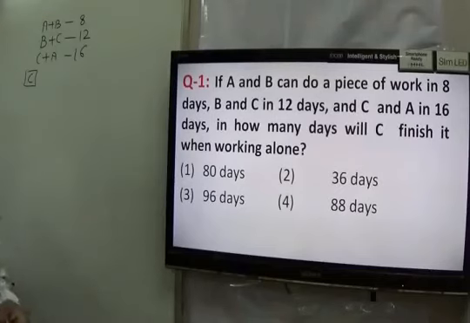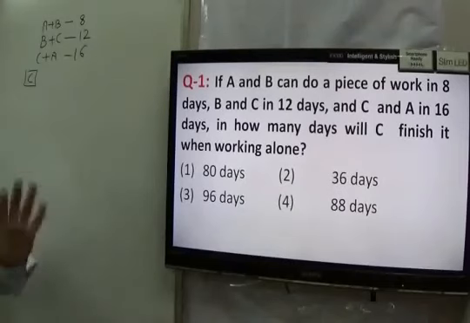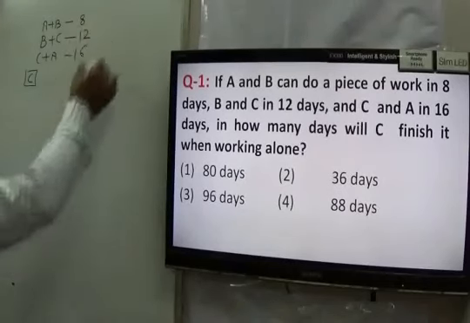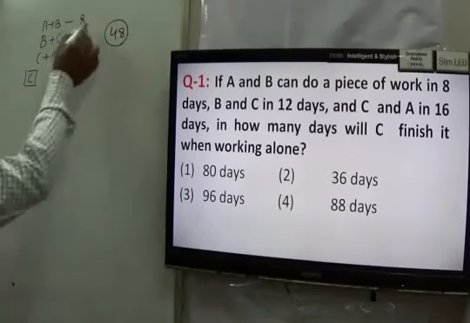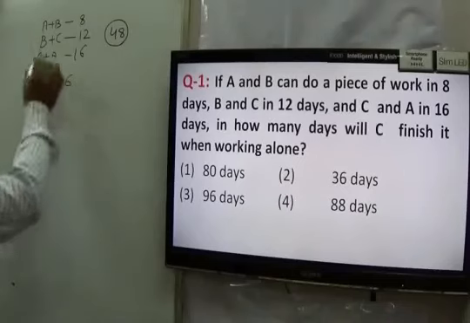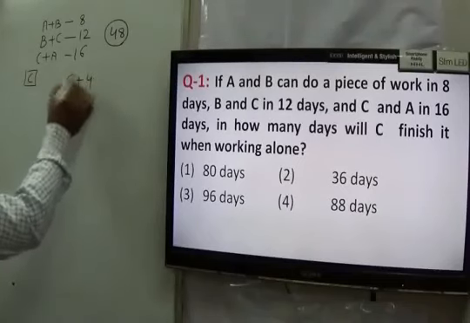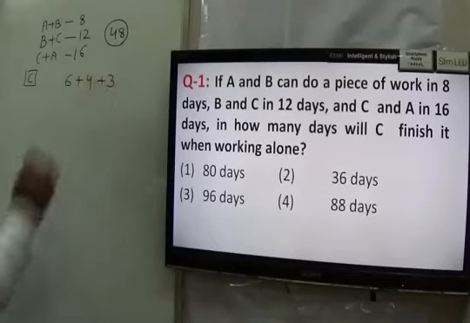Earlier I also told you that in these types of questions, two types of questions are asked. The first is when they are working together, A, B, C will take how much time, and the second is you have to find any of A, B or C. The best approach is to take the LCM of 8, 12 and 16. LCM is 48, right? It means A and B can do 6 work in 1 day, B and C can do 4 work in 1 day, C and A can do 3 work in 1 day, right?